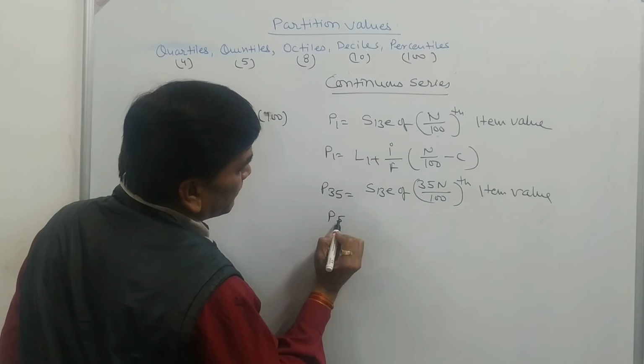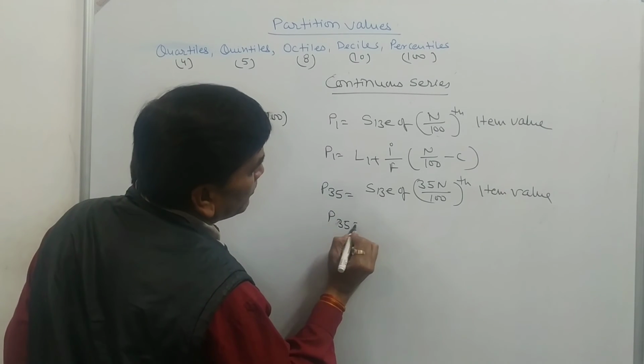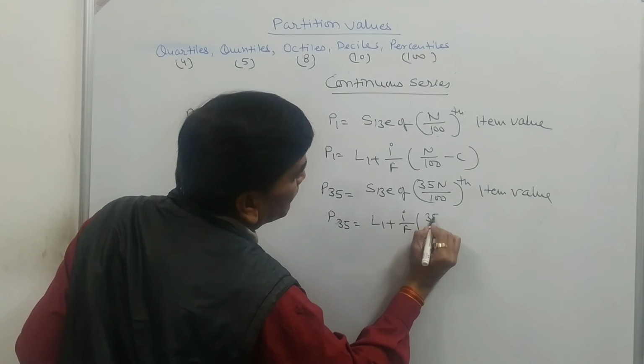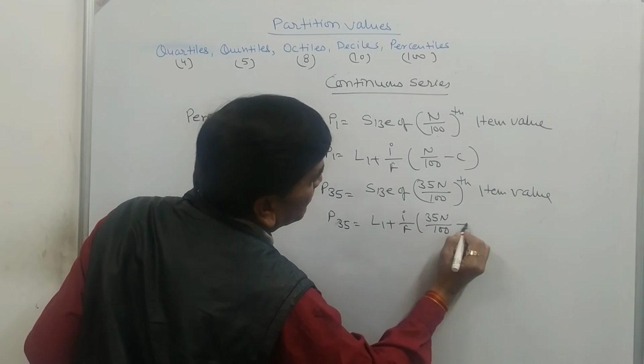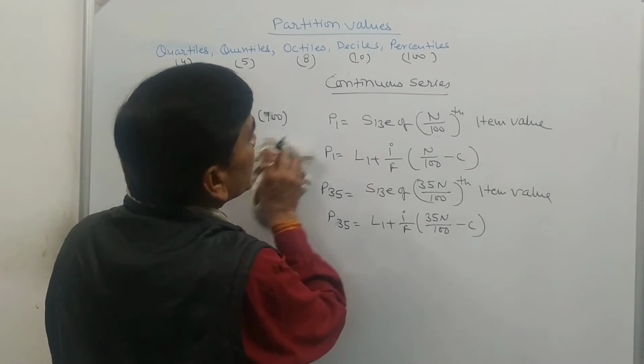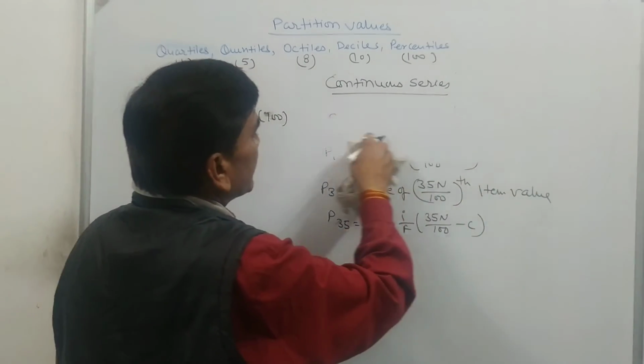So the P35 value will be L1 plus I upon F times (35n upon 100 minus C). Similarly, suppose we are to calculate the value of P99.